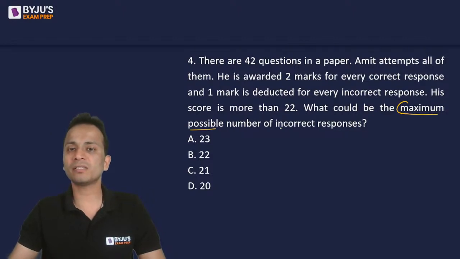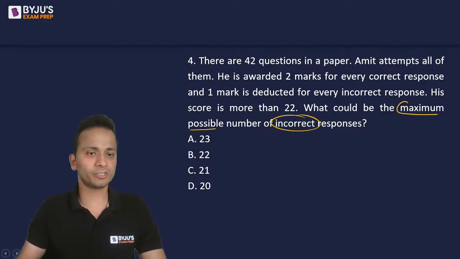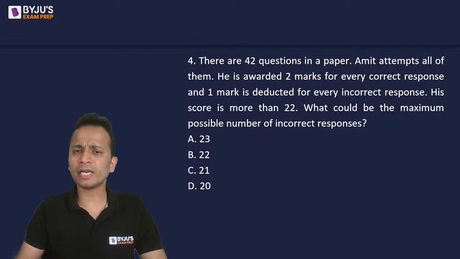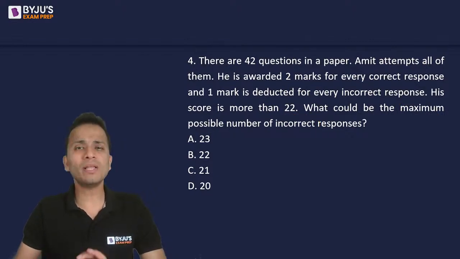You'll have to maximize the number of incorrect responses. So the maximum number of incorrect responses will lead to the minimum possible total score.